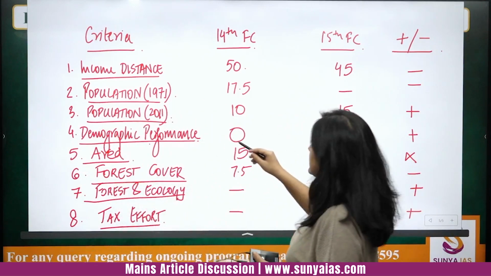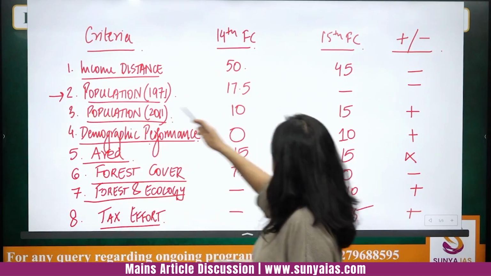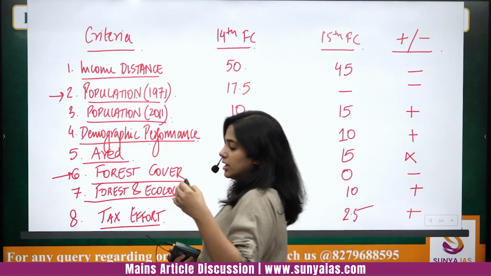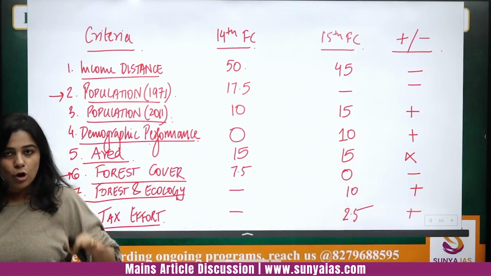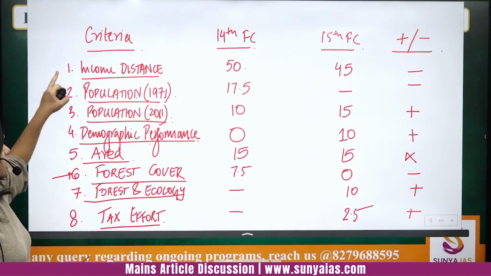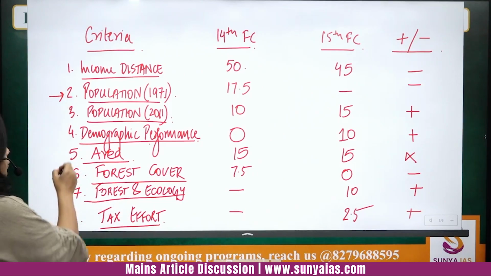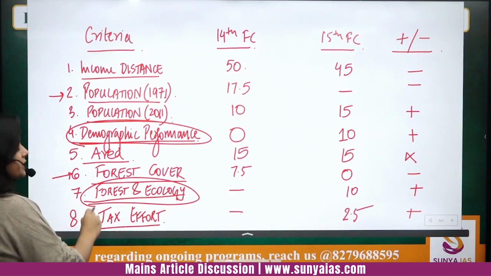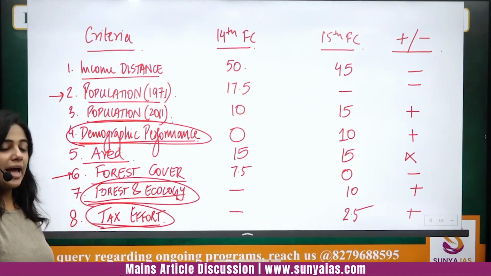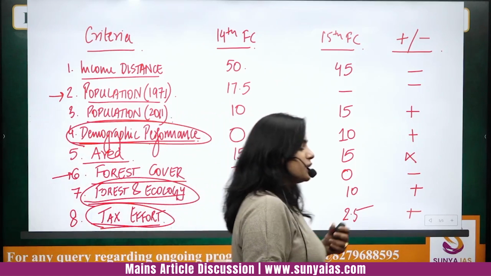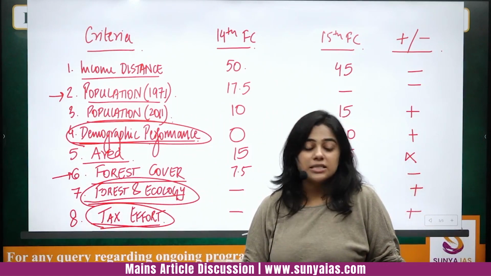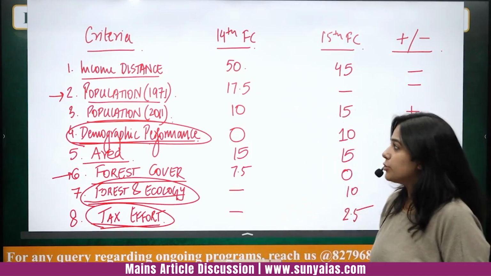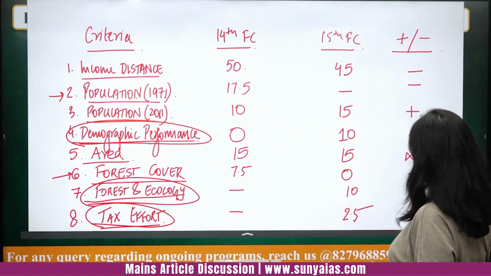So here please see, apart from population and forest cover, there are no such pointers which have been dropped, and there have been a few pointers which have been introduced new. Demographic performance is a new pointer, forest and ecology is a new pointer, and tax effort is a new pointer. And this was the whole chart that you needed to remember so that you could answer the UPSC prelims question as well. I hope this is pretty clear to you, and please note this down.